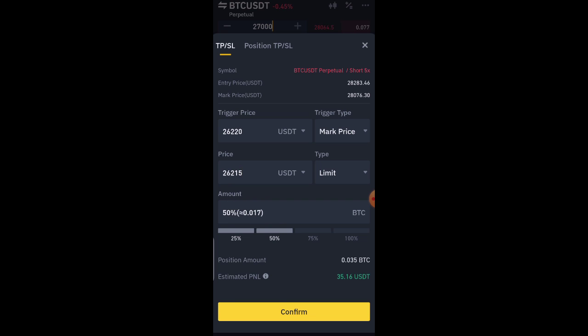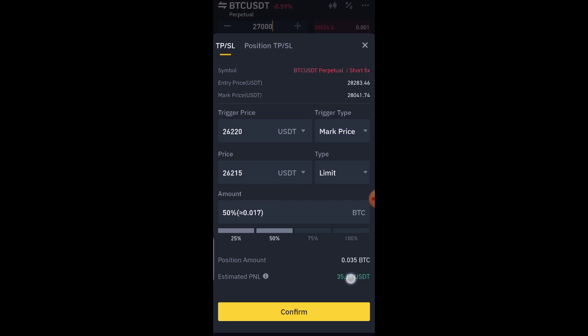And once you've done that, if you want to take more than that, you can take 75%, or even close the market by using 100%. Do you understand? Or you can just take 25% profit, depends on whichever one you want. But for me, I always put it 50%. Then you click on confirm. Once you click on confirm, you can see estimated profit and loss. The estimated profit that it's going to take for me at around that 50% at that price of 26,215 is going to be $35 USDT.